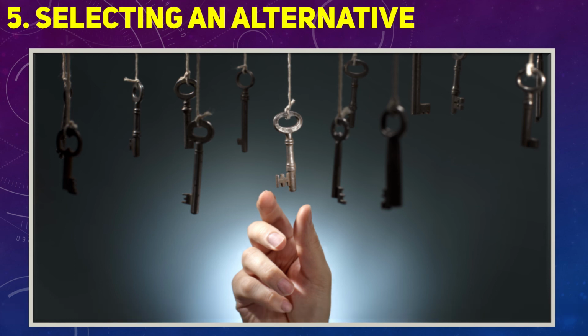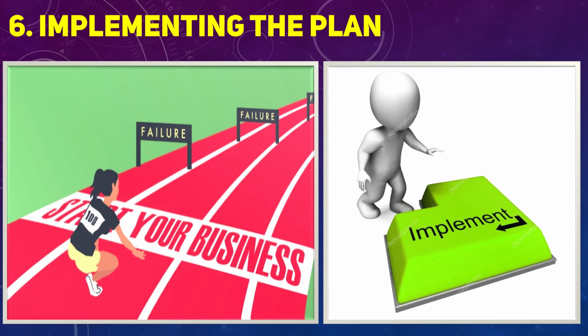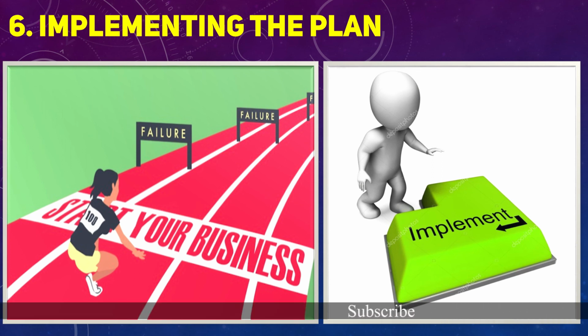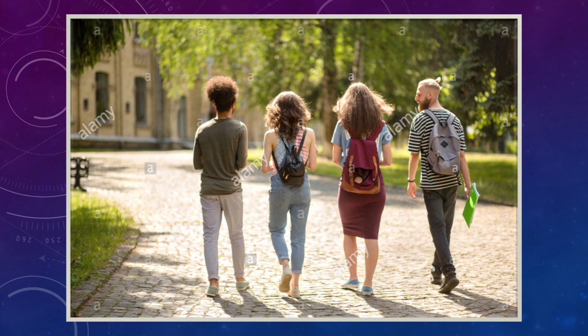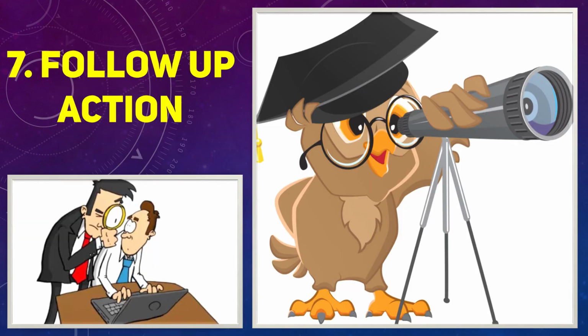Moving on to the next step, implementing the plan. In this step, it's all about putting the plan into action. To continue this, we need coordination from all other managerial functions. For example, if there is a plan to increase production, then more laborers and more machinery will be required. This step would also involve organizing laborers and purchasing raw materials. Or if we take our own example, after selecting commerce, the next step is implementing it. That means joining college. Moving on to the last step, follow-up action.